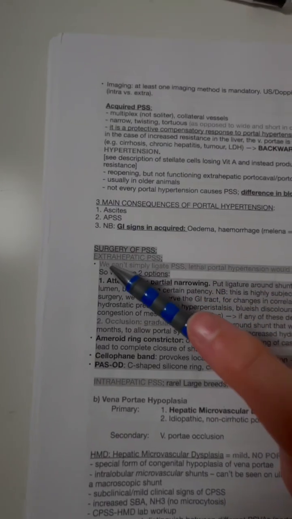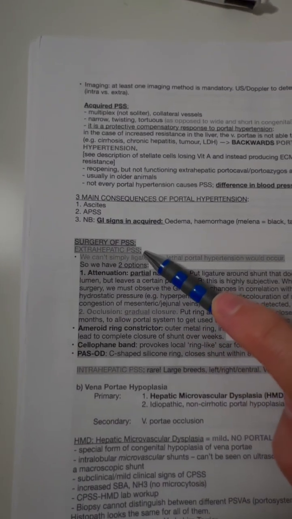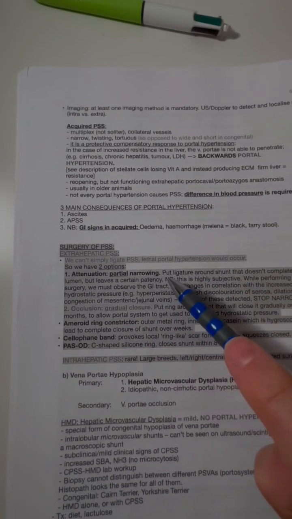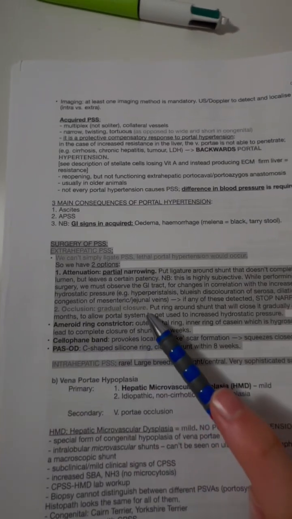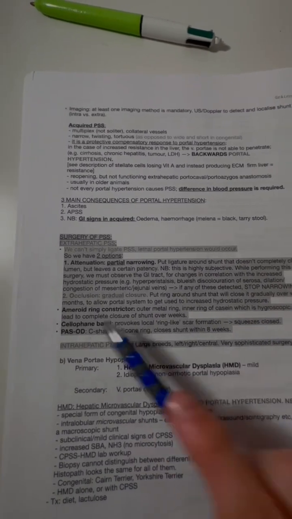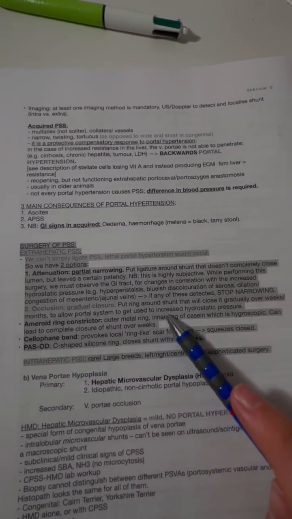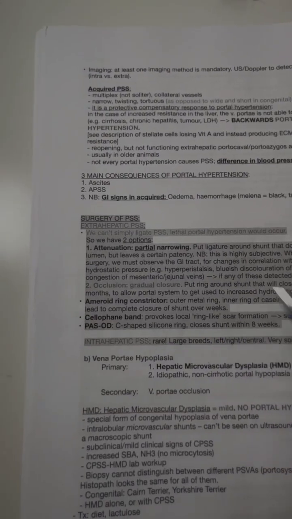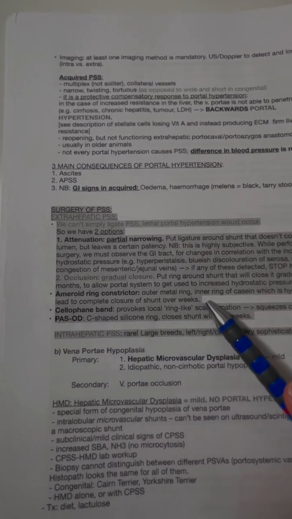The surgery for extrahepatic portosystemic shunt is to partially narrow the shunt. You put a ligature around the shunt that doesn't completely close the lumen. Or you can do an occlusion closure, which is putting a ring around the shunt that will close gradually over weeks, allowing the portal system to get used to the increased hydrostatic pressure. Basically, put a metal ring around the shunt and it can lead to a complete closure of the shunt over weeks.